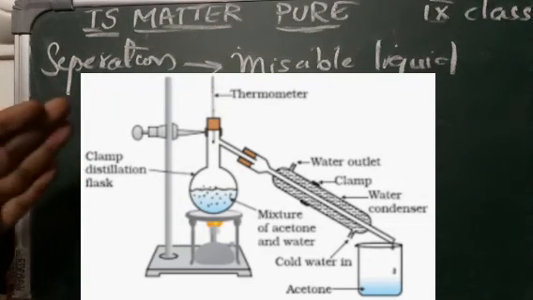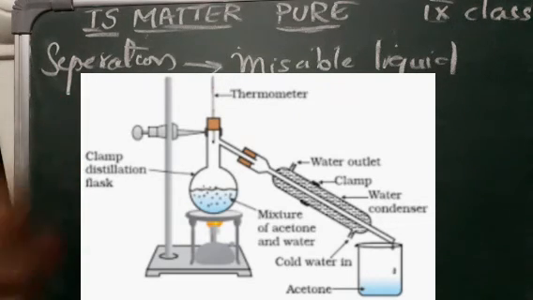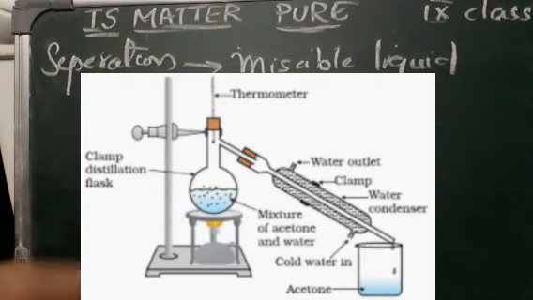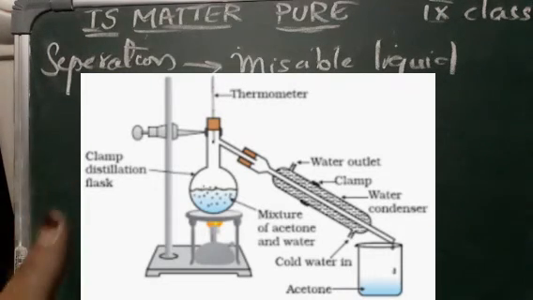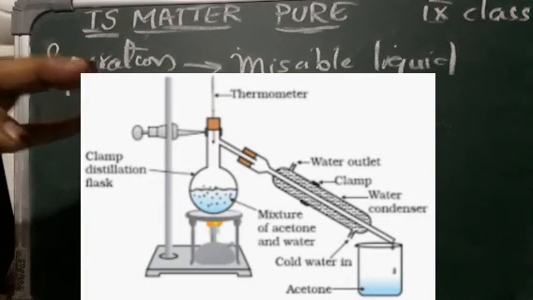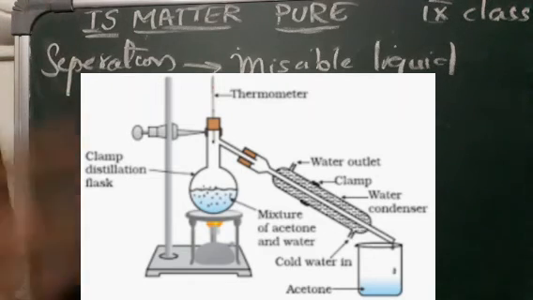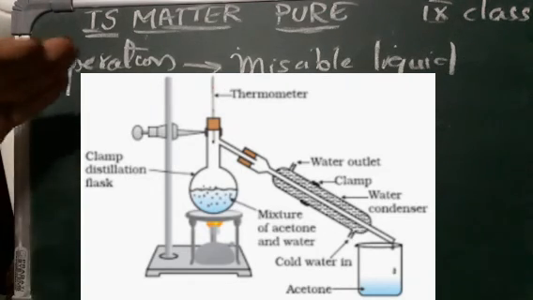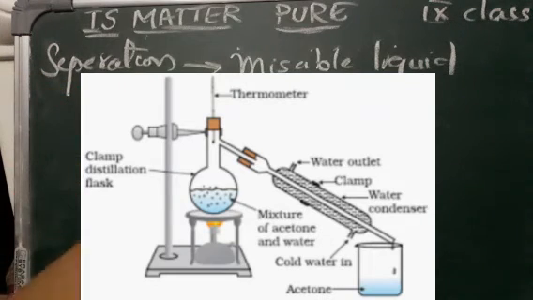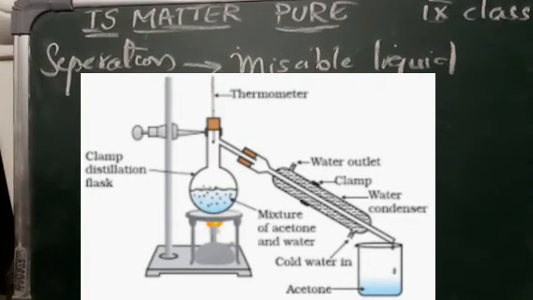After acetone gets condensed and moves to the container on the other side, whatever remains is nothing but the water. This is the separation technique used. The apparatus arranged here is nothing but the method of distillation. The acetone will be collected into another flask, as it vaporizes and condenses, and the water remains in the flask. This process is called distillation.